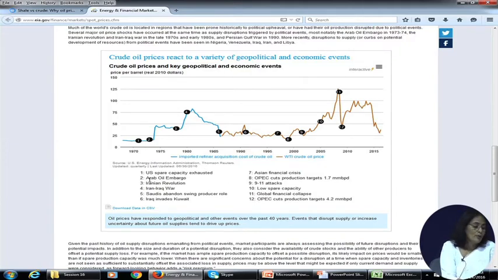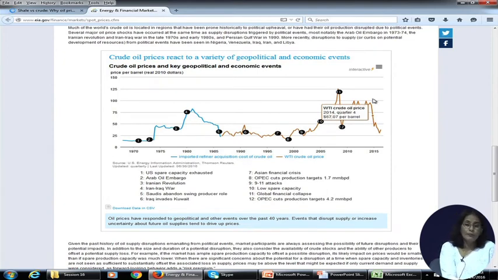So starting from US spare capacity adjusted, Arab oil embargo, Iran-Iraq war, 9/11 attack, and OPEC cuts the production target to 4.2 million barrels per day. So the different important events are mentioned.